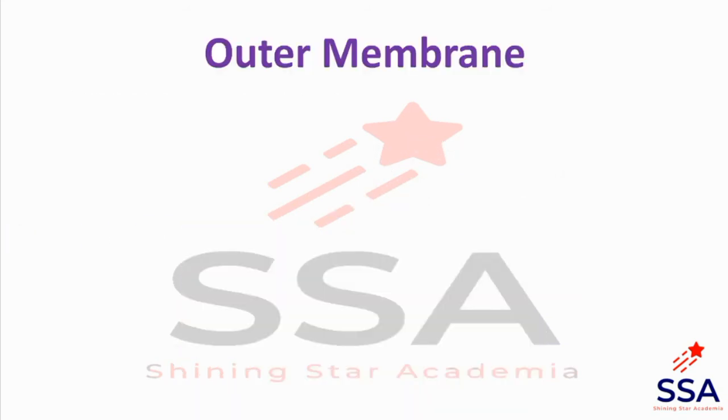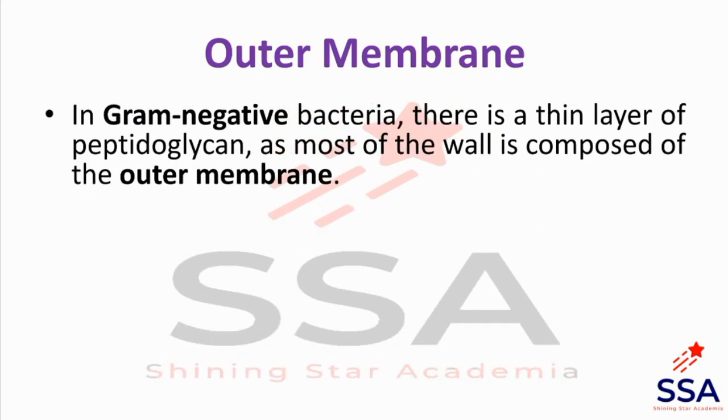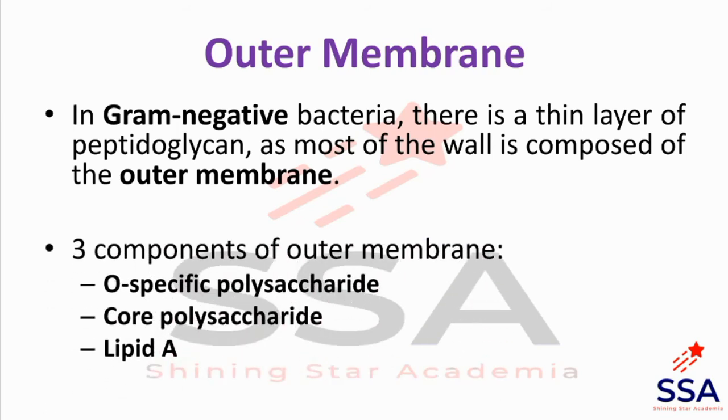Then next one is the outer membrane. The outer membrane is only present in gram-negative bacteria. In gram-negative bacteria, there is a thin layer of peptidoglycan, as most of the wall is composed of the outer membrane and a thin layer of peptidoglycan. An outer membrane consists of three components. The first one is O-specific polysaccharide, then core polysaccharide, and lipid A. O-specific polysaccharide is also known as O-antigen, because it provides antigenic property to the cell. Then core polysaccharide and lipid A.